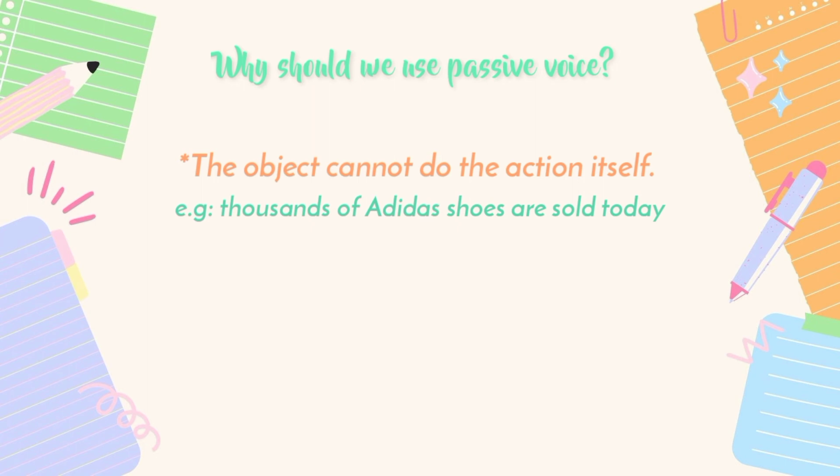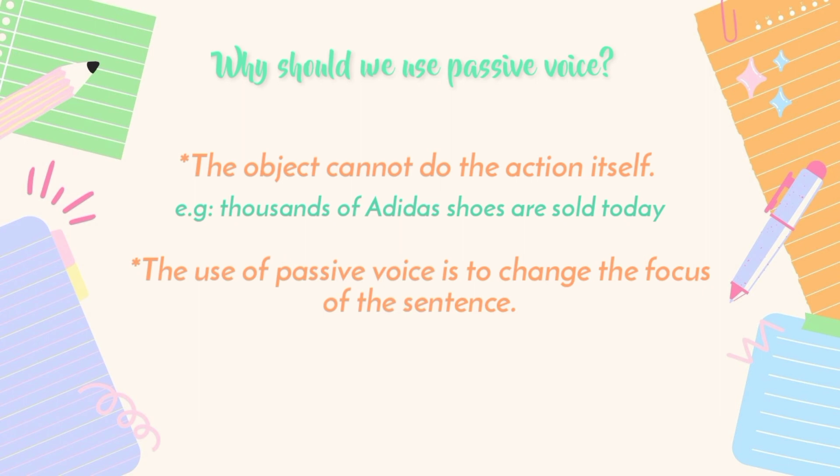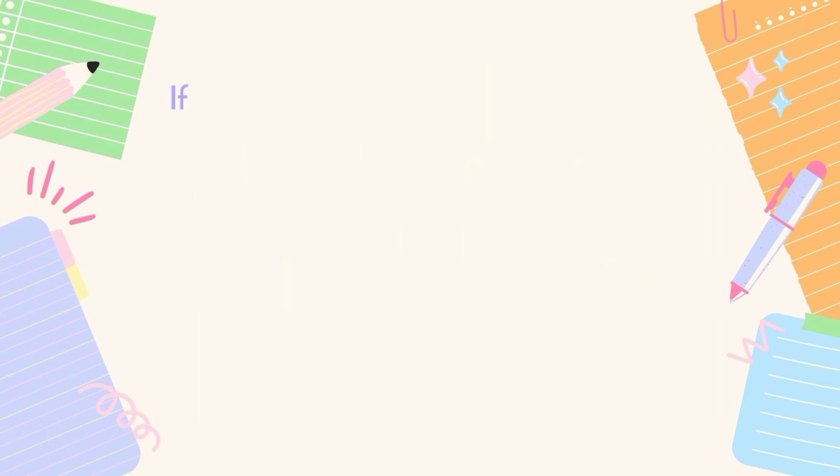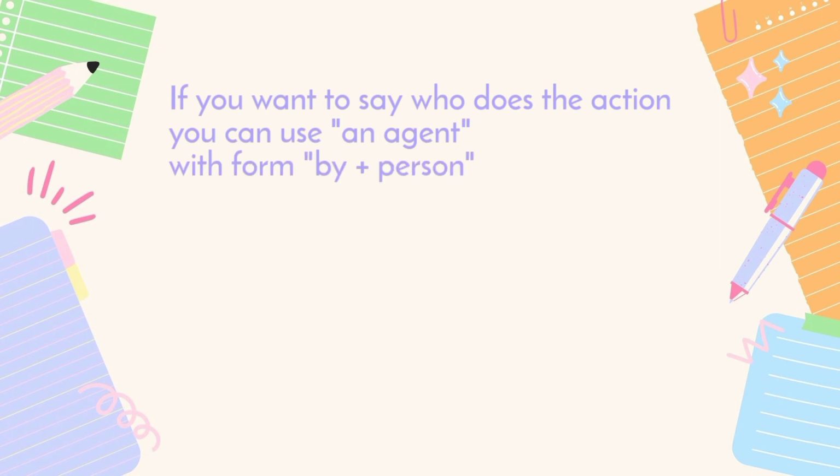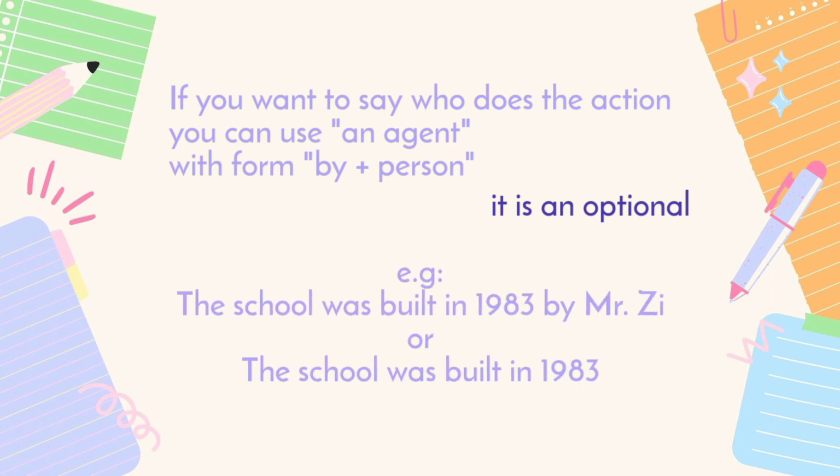Then the last reason is that passive voice is used to change the focus of the sentence. If you want to say who does the action, you can use an agent with the word by plus person. It is optional. For example, "the school was built in 1983 by Mr. Z."